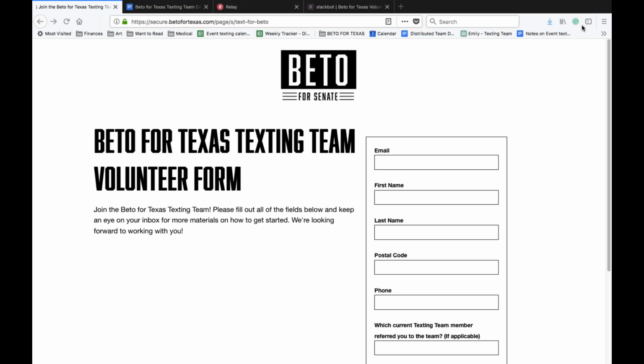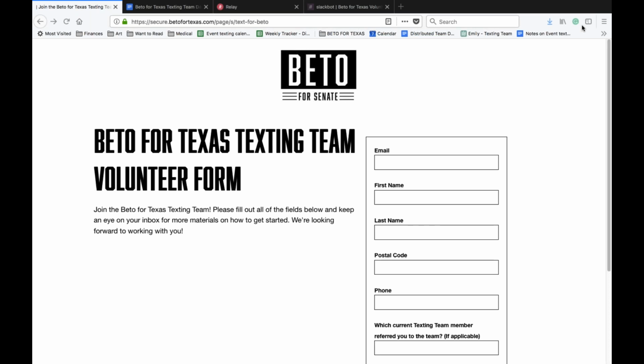This team texts voters across the state to see whether or not they plan to vote for Beto. Our team is crucial to the campaign's voter contact strategy because Texas is really big, and reaching everyone across the state to tell them about Beto is a huge challenge. Texting allows us to identify supporters no matter where in Texas they live.